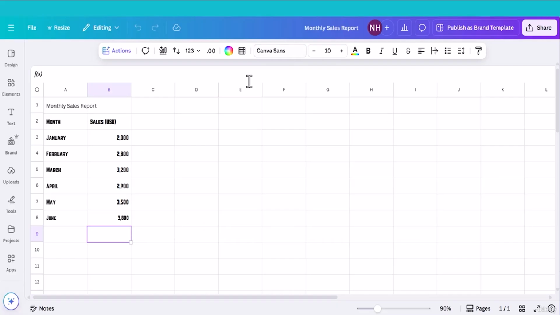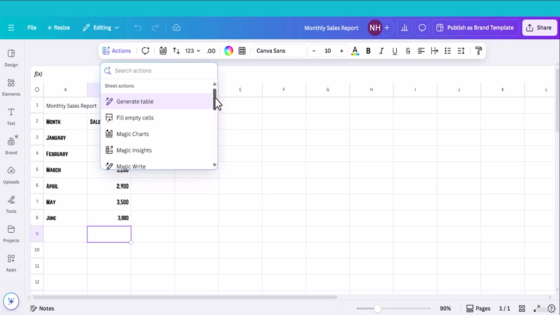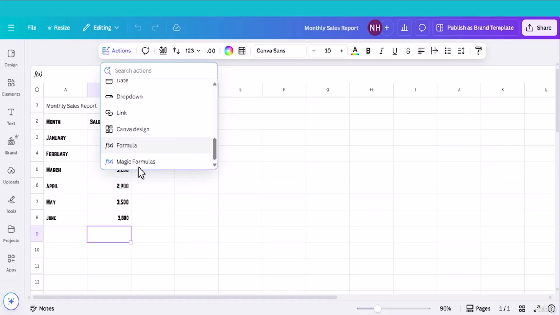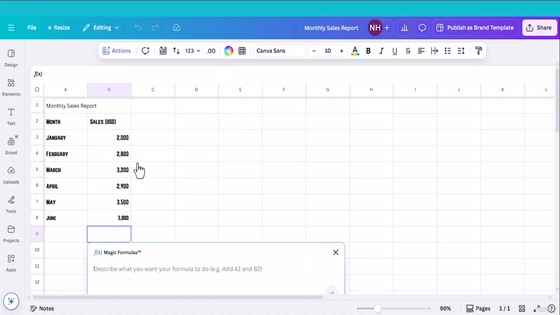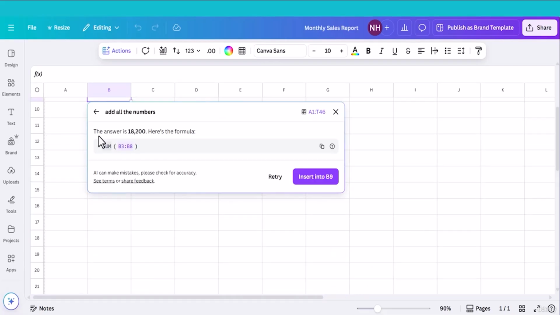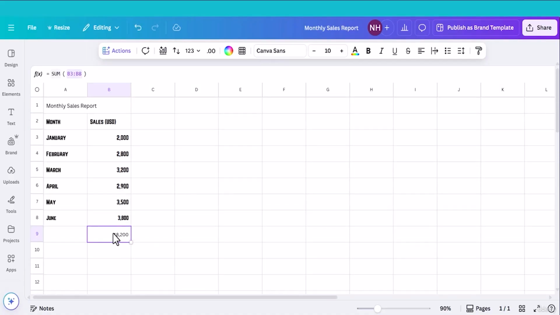To use Magic Formula, I have to click action and drag this bar down to the bottom. Here you will find Magic Formula. Click Magic Formula and describe what you want your formula to do. Let me write add all the numbers. Now click generate formula. The answer is 18,200 and it gives the formula. I can copy the formula or I can insert this formula into the B19 cell which I have selected. Click insert. It will automatically insert the formula.